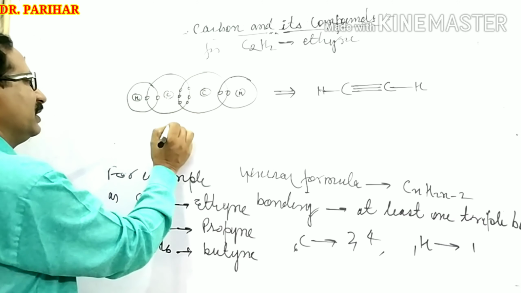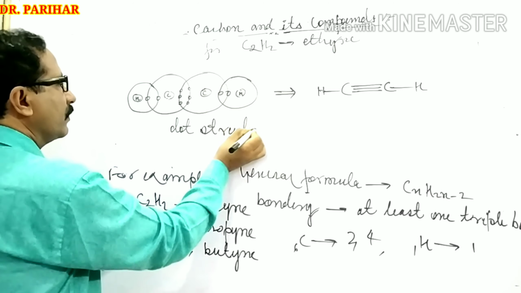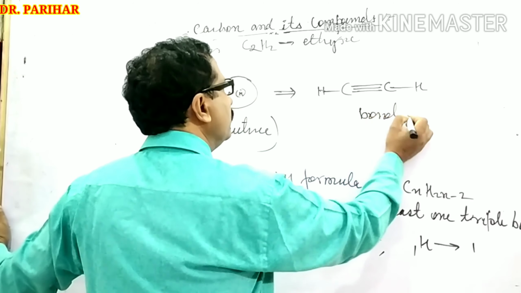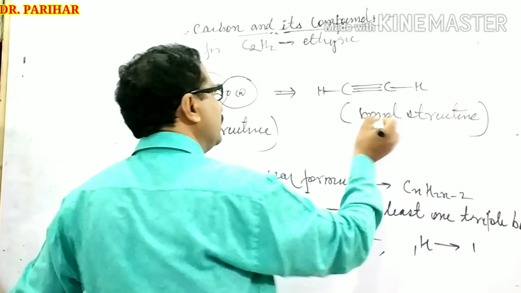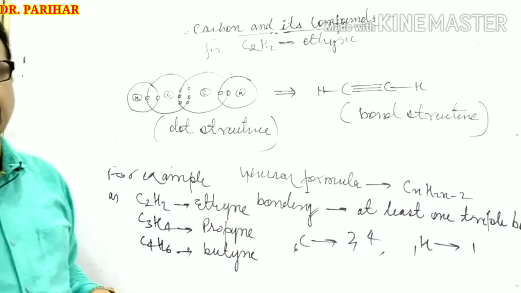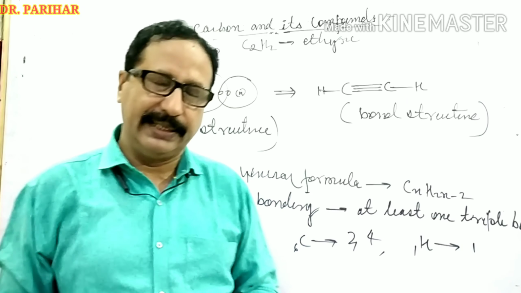So it is correct. This one is the dot structure, and it is considered to be the bond structure. Right? It is completed. Hence we have to discuss open chain hydrocarbons in detail.